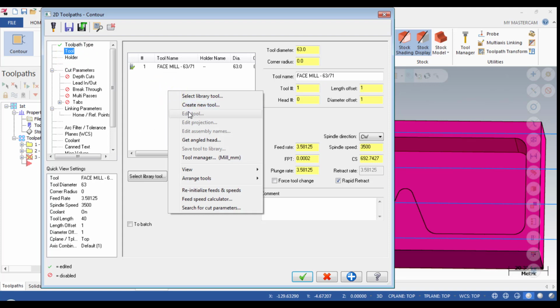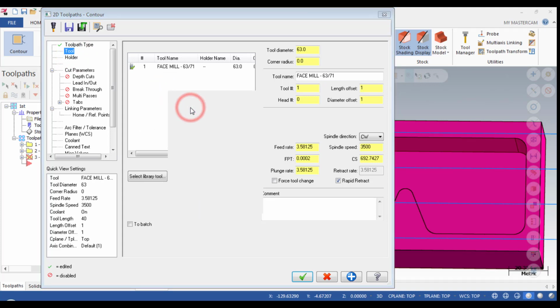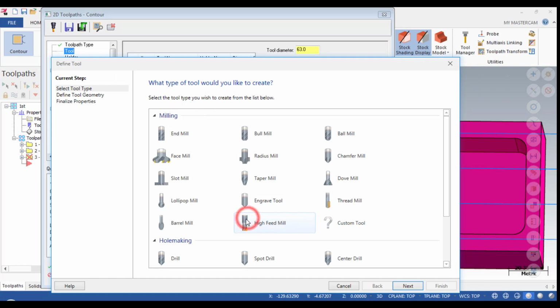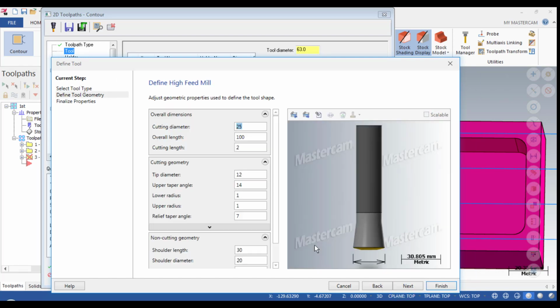Okay, and now next go to tool, and in that I'm going to create the tool which is not in the library. So going for a high feed mill.